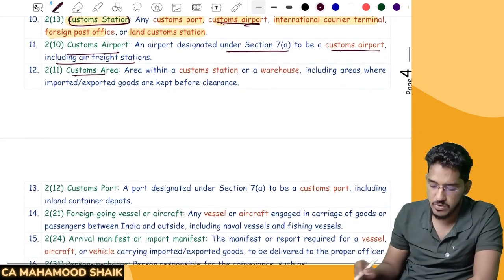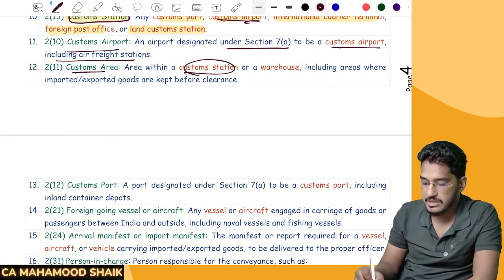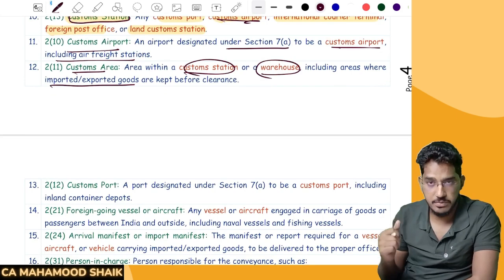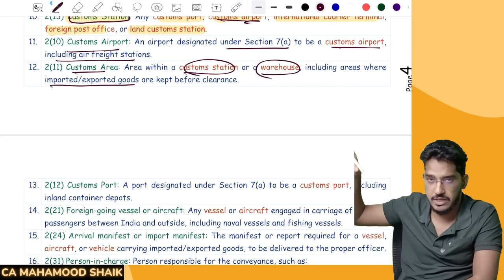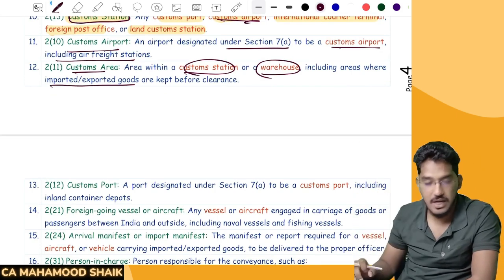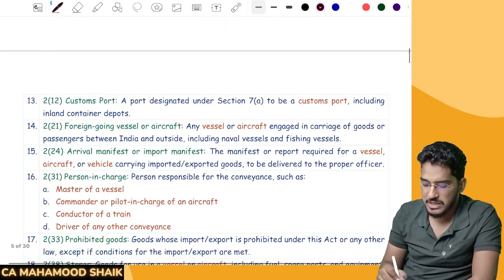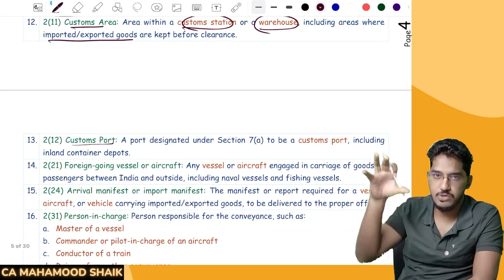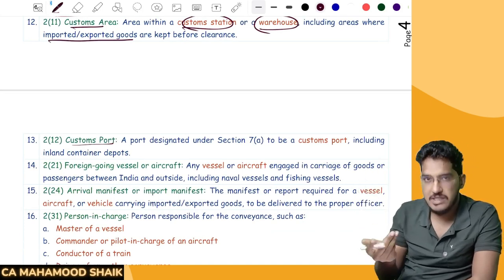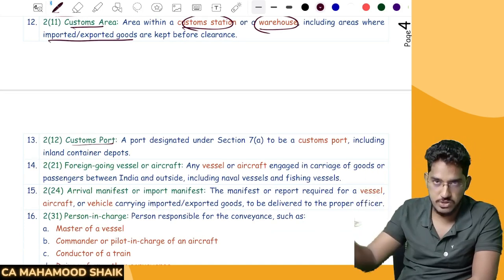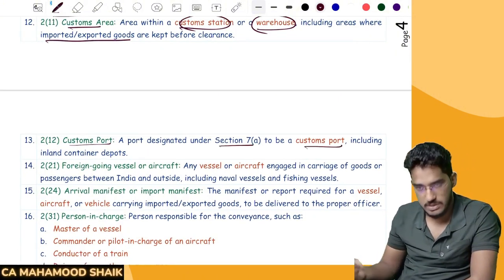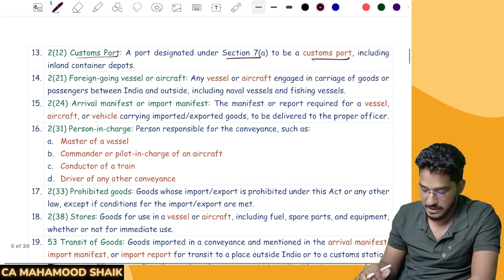Next, customs area. What is customs area? The area within a customs station or a customs warehouse, including areas where imported goods are kept before clearance. Basically, that customs airport, that warehouse, all those places collectively we call customs area. Then what do you mean by customs port? Customs airport means those airports which are designated. Customs port means they're talking about naval ports and all. So a port which is designated under section 7 to be a customs port, including inland container depots.